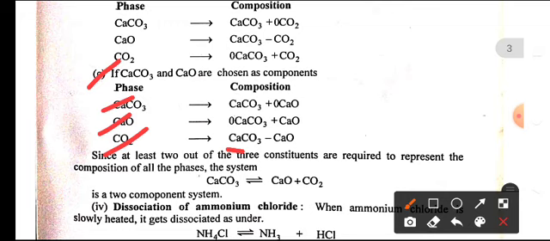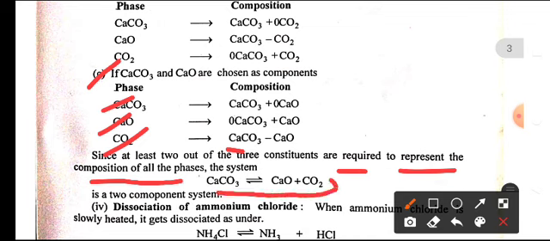So, in this way, we can express every component in terms of two constituents. Since at least 2 out of the 3 constituents are required to represent the composition of all phases, this system is a 2-component system.